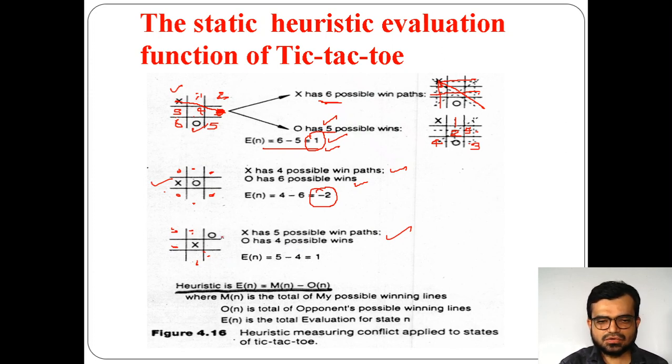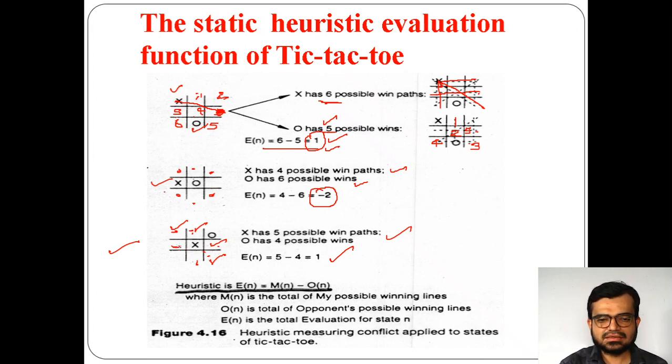How? Because if you take O here, it is not allowed. So you can take O here, here, here, and here. That's why 4. Now 5 minus 4 means E of n is 1. That means at this state, who has the more possibility to win the game?